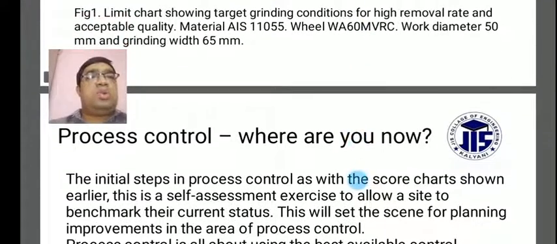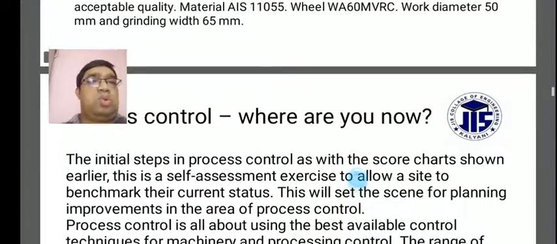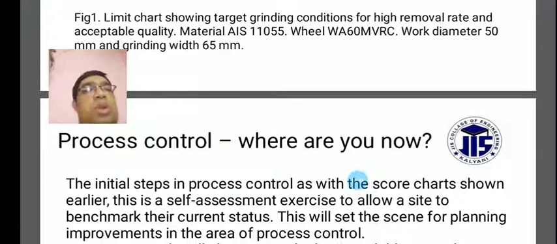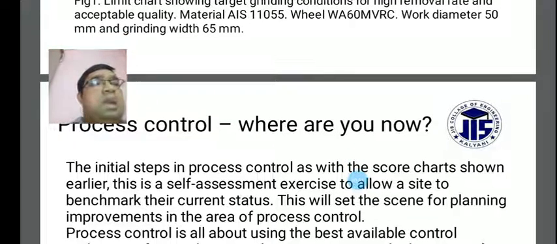Now to process control. The initial steps in process control are as with the score charts shown earlier.